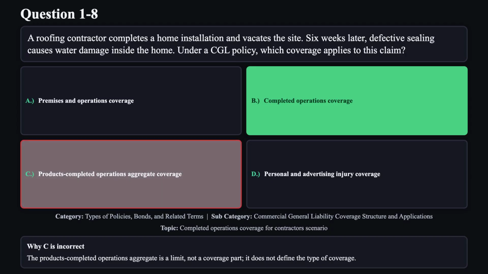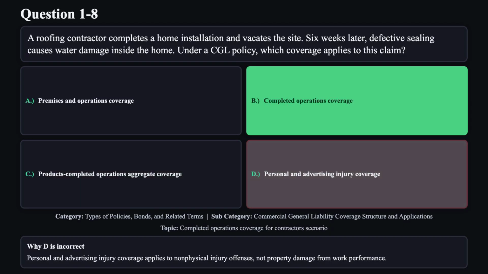Reason C is not correct. The products completed operations aggregate is a limit, not a coverage part. It does not define the type of coverage. Reason D is not correct. Personal and advertising injury coverage applies to non-physical injury offenses, not property damage from work performance.